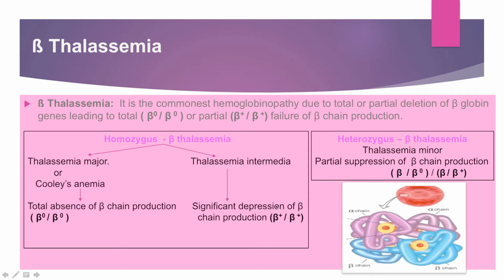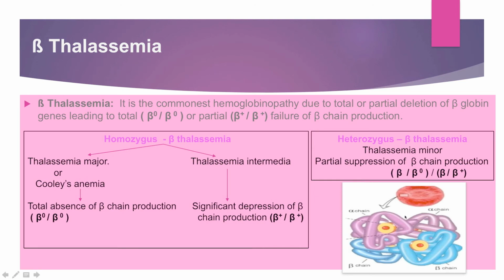Whereas in thalassemia intermedia there will be a defect in the gene, especially in one gene only. So there will be production of beta chain, but not at the normal level. For example, let us say there will be production of only 30% of the total beta chains.